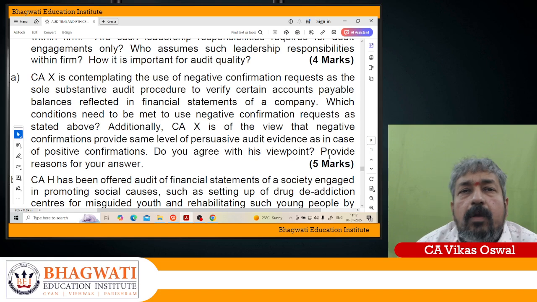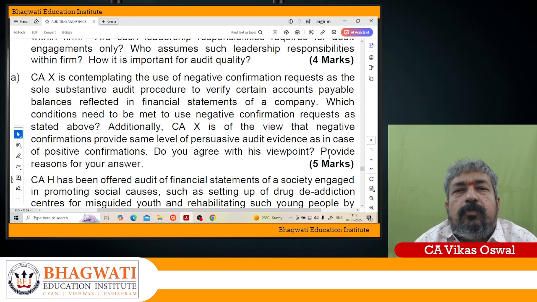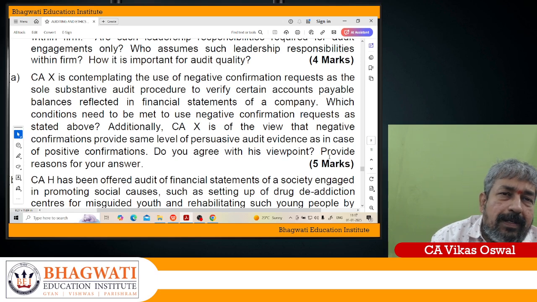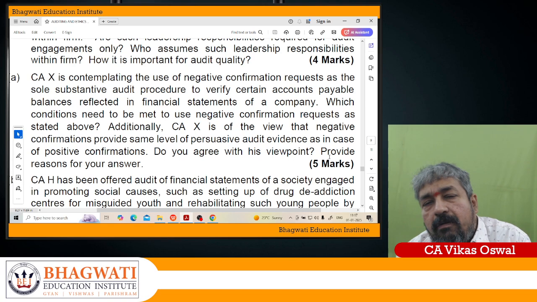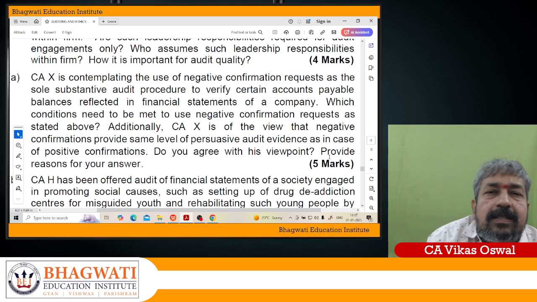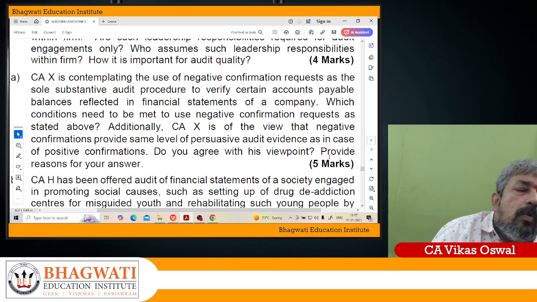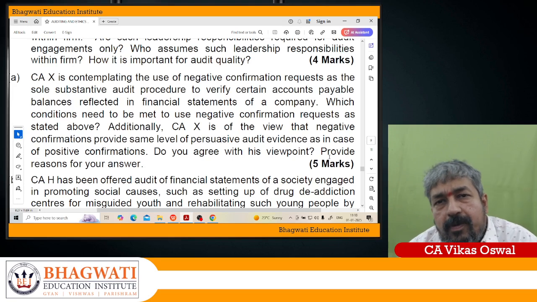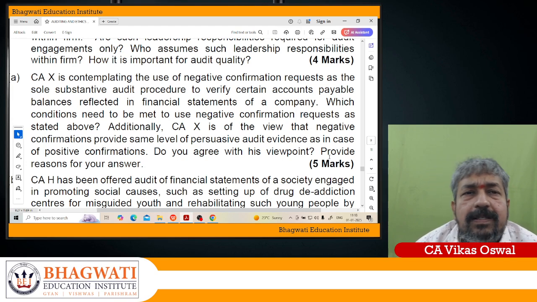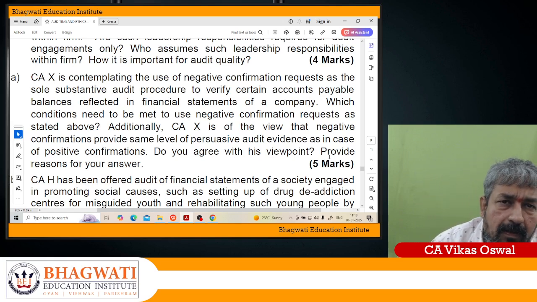And where the population of the items subject to negative confirmation request comprises a large number of small homogeneous account balances, a very low exception rate is expected, and the auditor is not aware of any circumstances or conditions that would cause the recipient of the negative confirmation request to disregard the request.